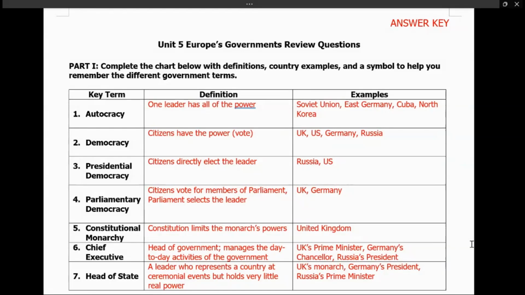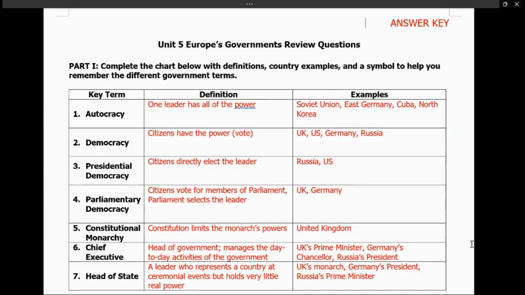All right, to start with, we have autocracy. Autocracy is when one leader has all the power. As an example, we have the Soviet Union, Cuba, North Korea, and we saw autocracy in Germany during Hitler. We also see it during Tsar Nicholas II when he was an absolute monarch. Absolute monarchy is part of autocracy, meaning, technically speaking, the only form of autocracy is dictatorship. So, guys, there's no such thing as absolute monarchy at this time. It's just dictatorship and autocracy.